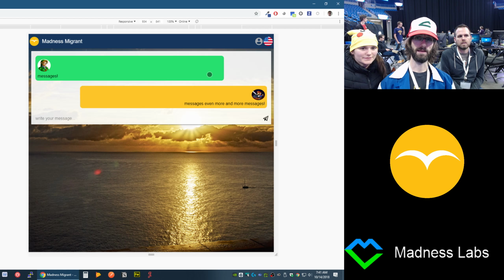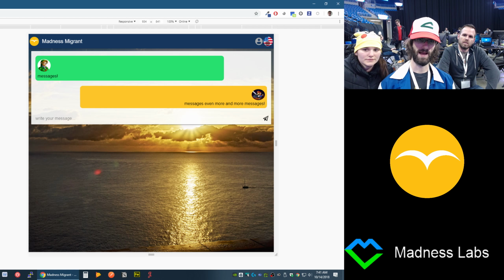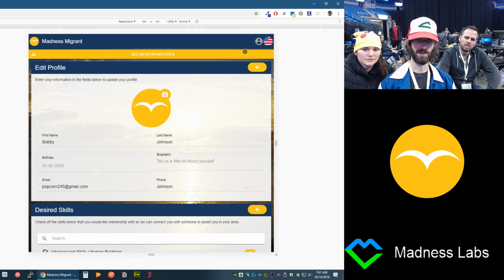But the goal is that we want to facilitate a connection, so these people can actually talk to other people, and hopefully in their own native language. And really connect with someone else in their community to help that integration process, and hopefully they can point them to the right resources and other things like that. Again, at any point in time, you can come in and change the language on the application.